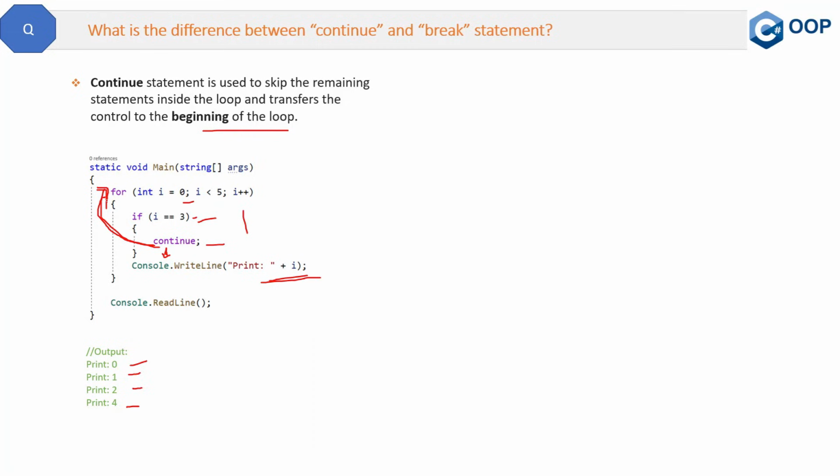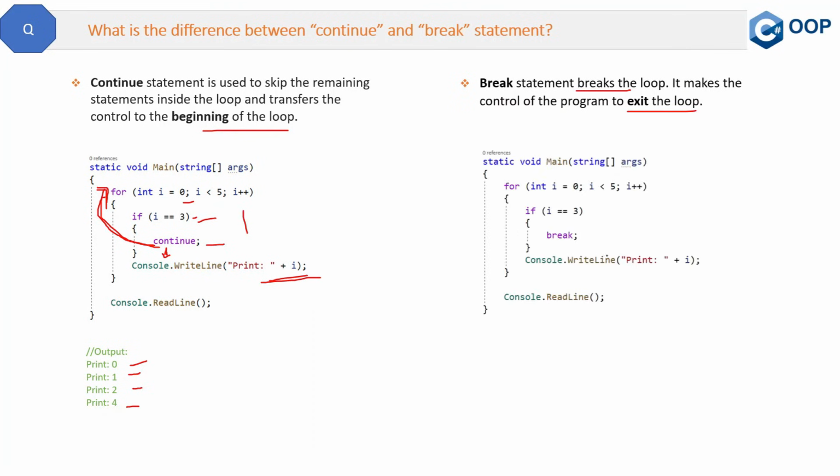Now let me show you the break statement. So first let me explain the break definition. So break statement breaks the loop. It's that simple. It makes the control of the program exit the loop. Okay. So now let's see the same code here. This is the same code. The only thing is, instead of continue, we have break now. Now this time when i equals 3, then it will go inside here and it will see this break statement.